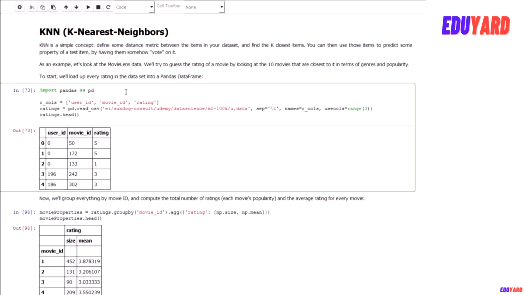For every movie in our MovieLens data, we have additional information on what genres it belongs to, and a movie can belong to more than one genre, being something like science fiction or drama or comedy, animated movies, what have you. We will also look at the overall popularity of the movie, given by the number of people who rated it, and we also know the average rating of each movie.